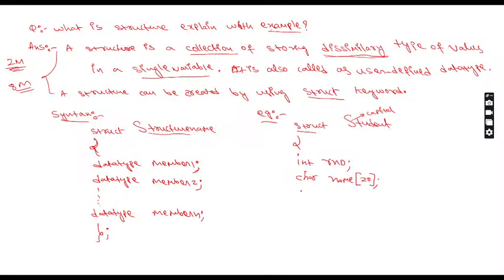After writing this, I just want to store only these two details, so I have closed the structure. The definition is over. After that, I have written the syntax, and after that a small example also. Now some more points you need to remember. We only discussed the definition. Three more points will be there for the structure, and they are very important. We are going to discuss those three points in the next slide.